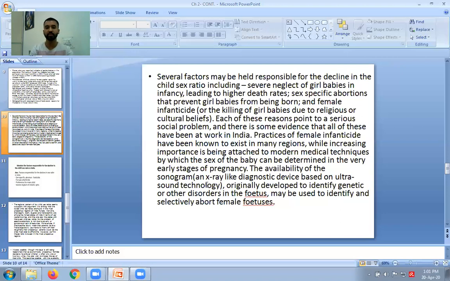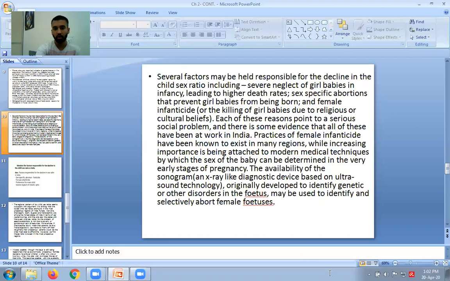When people find that it is a girl, they follow that bad practice of going for abortion. This ultrasound mechanism was originally developed to identify disorders in the baby, but people started using it in a negative form. They started identifying the sex of the babies and killing them, going for abortions and all those things.